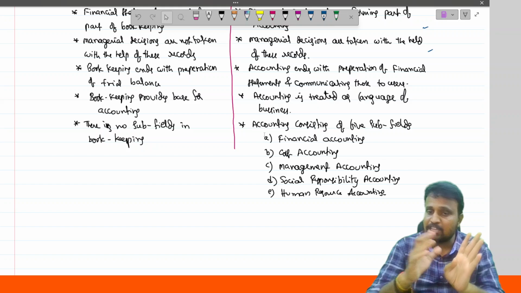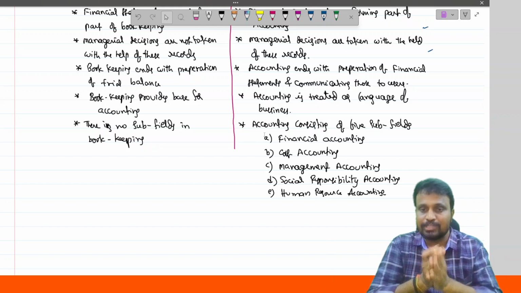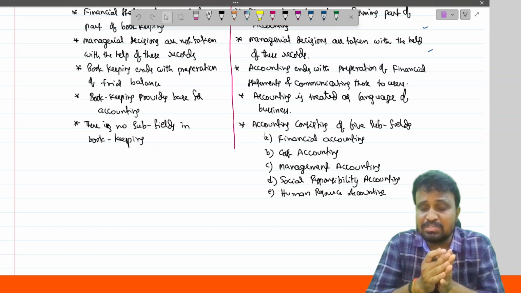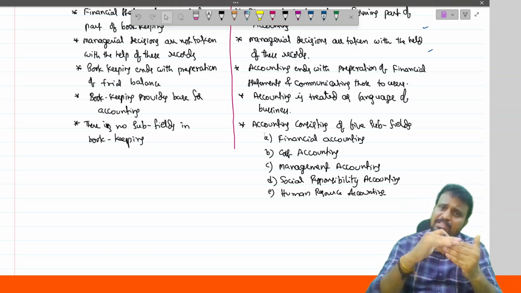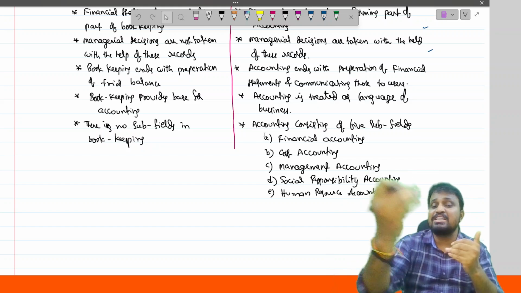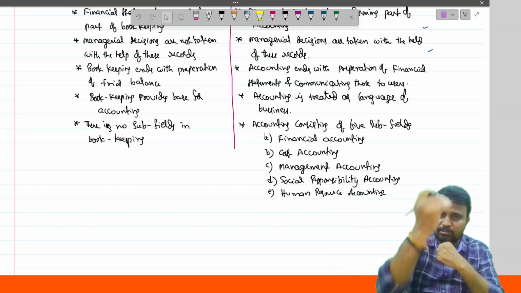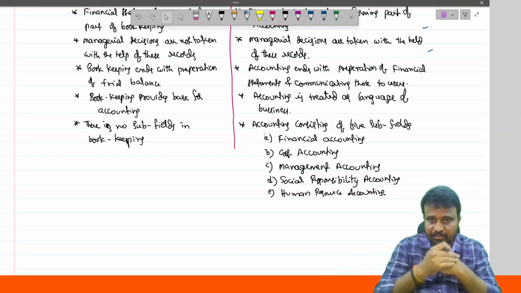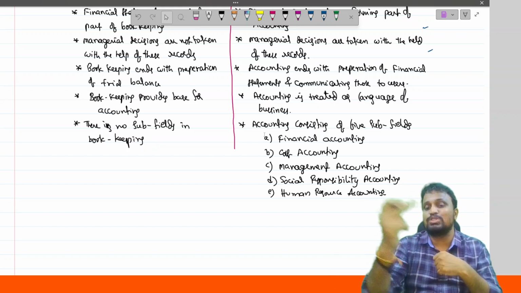For ascertaining the cost price and for fixing the sale price, which accounting is used? Cost accounting. And the third one is management accounting. We prepare the financial statements and provide them to the management of the respective entity. Then management will observe the total expenses and incomes we have, and their objective is how to improve the profits in future.